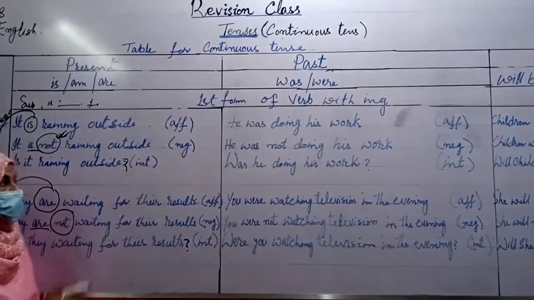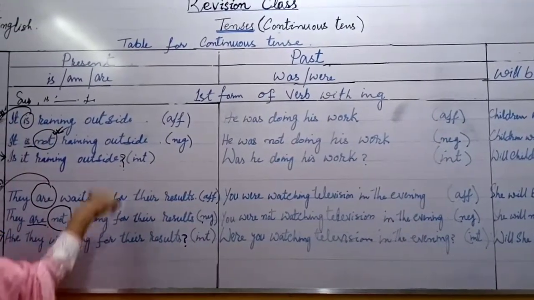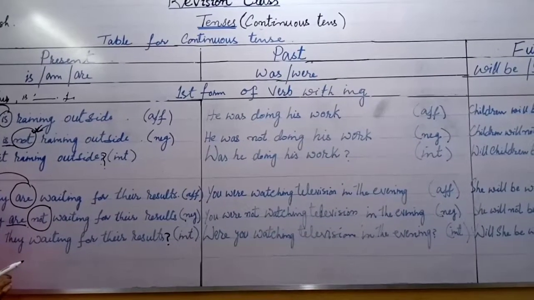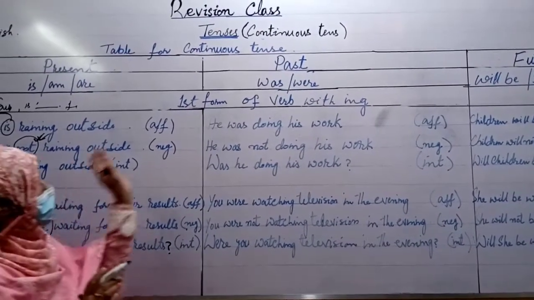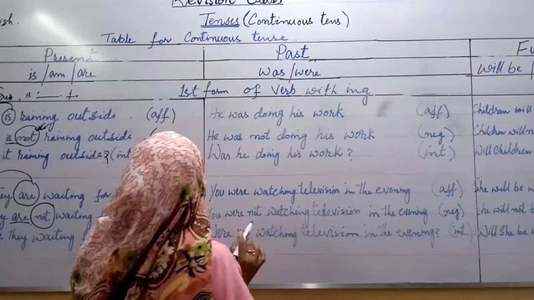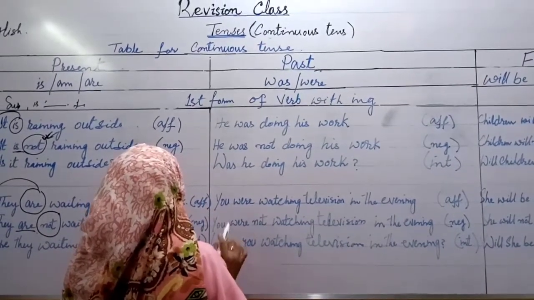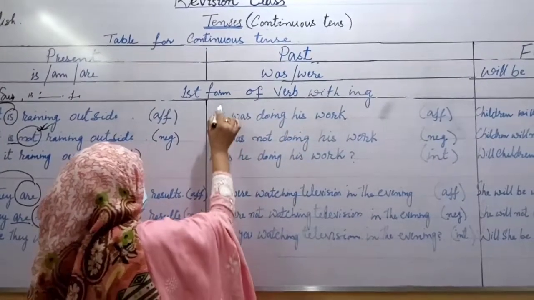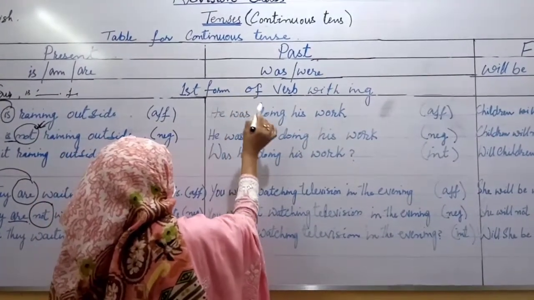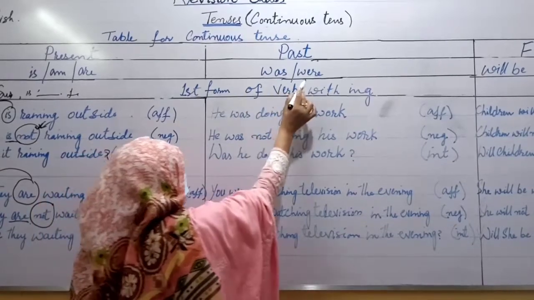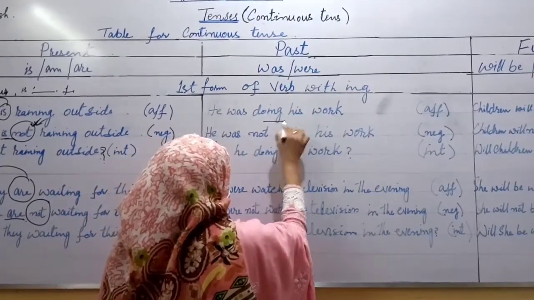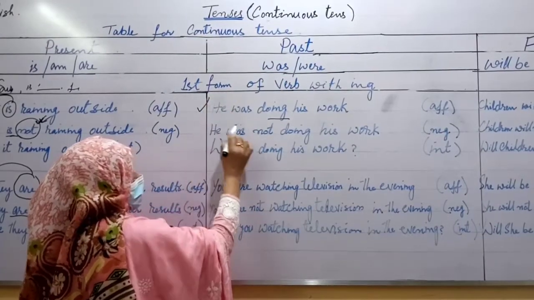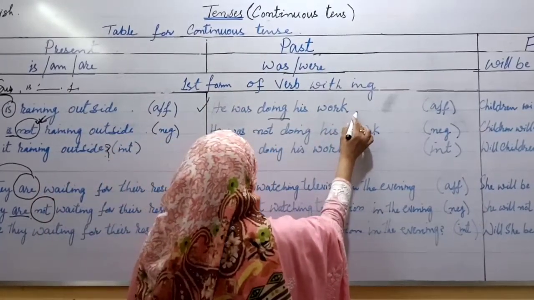Okay, students, now you have completed the structure and examples of present continuous tense. Well, students, move towards the structure and formation of past continuous tense. Subject, then helping verb was or were, first form of verb with ing, then object. Look at example number 1. He was doing his work.